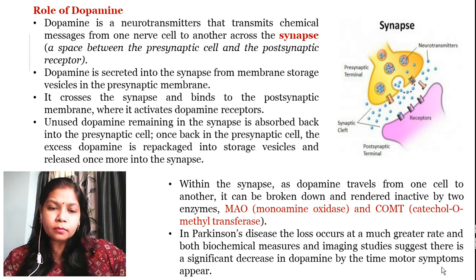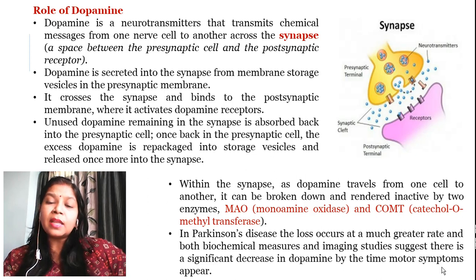In the Parkinsonism disease or Parkinson's disease, the loss of dopamine is at an elevated rate as compared to normal persons. It has been studied with imaging like MRI or other imaging studies that there is a continuous or increased loss of dopamine, which results in this disorder.